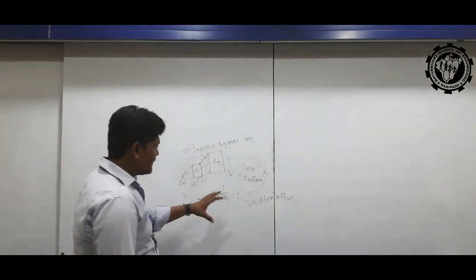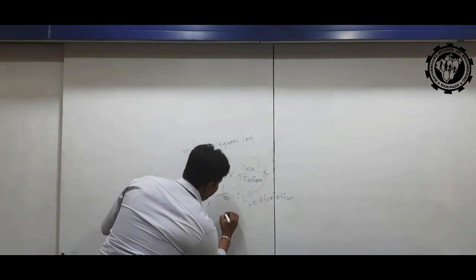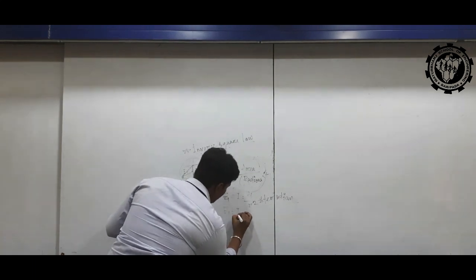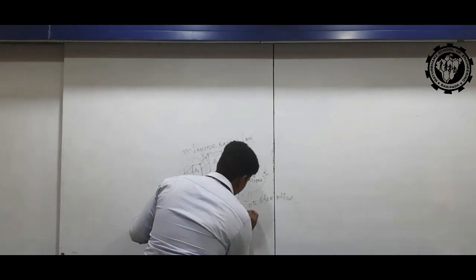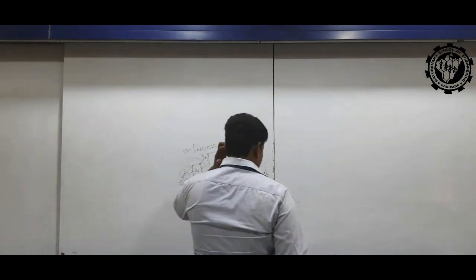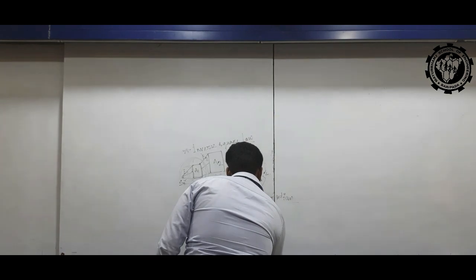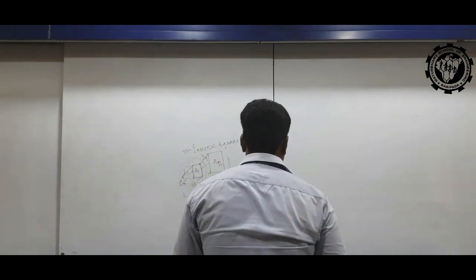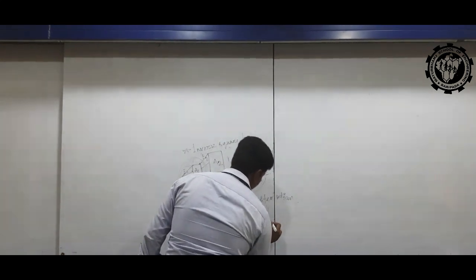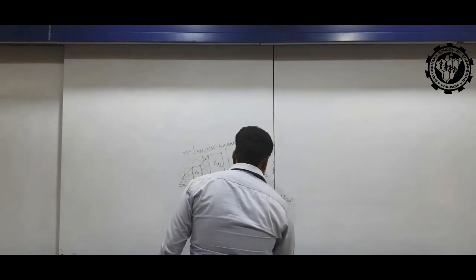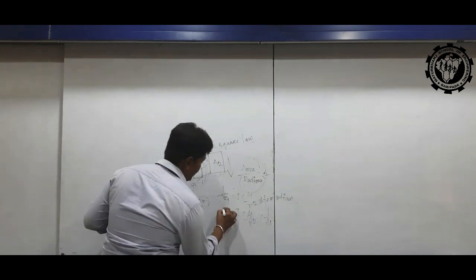Understood? So we can write E1 equals I into A1 by R squared into 1 by A1. This is the formula.